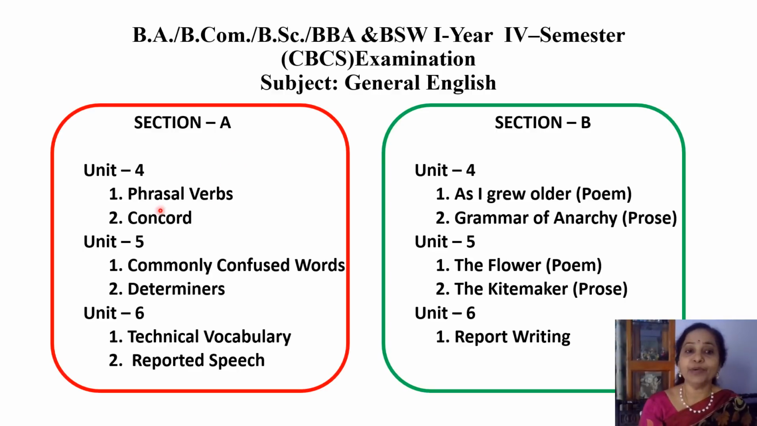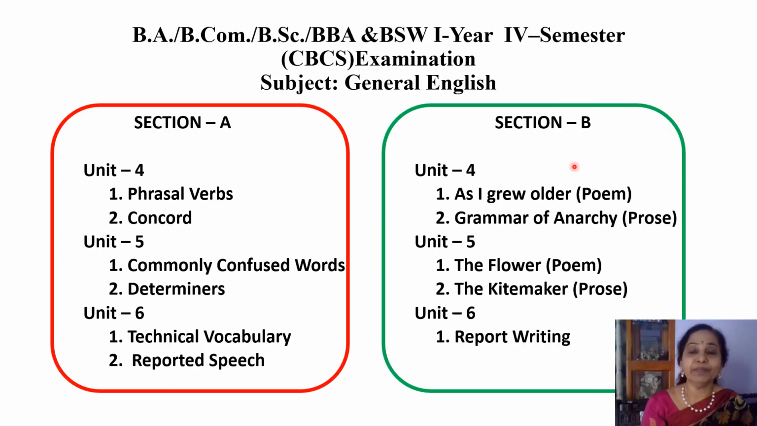Under grammar you have three units, unit 4, 5 and 6. From unit 4 you get phrasal verbs and Concord, from unit 5 you will get questions on commonly confused words and determiners, and from unit 6 you will get questions on technical vocabulary and reported speech.